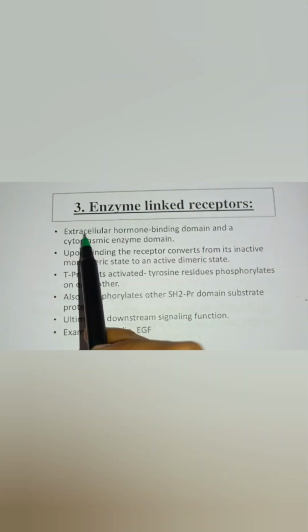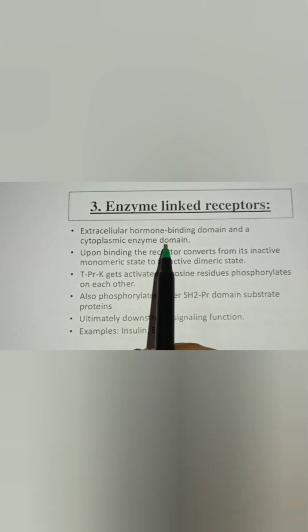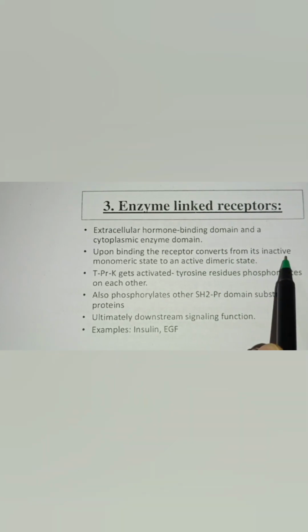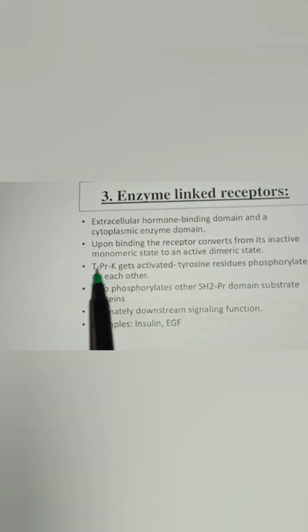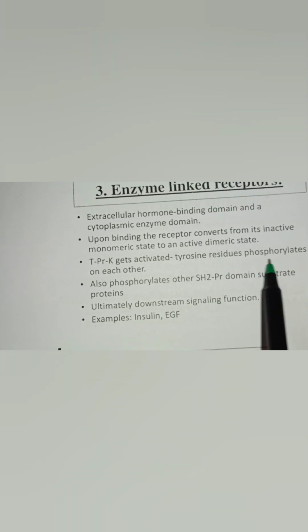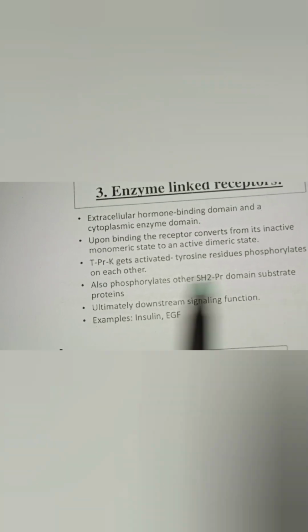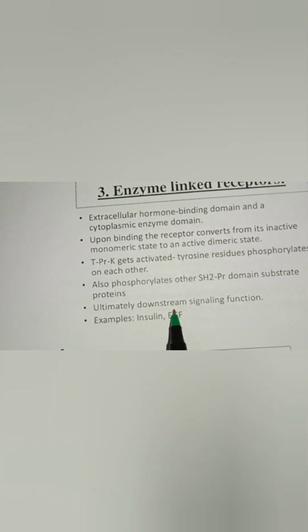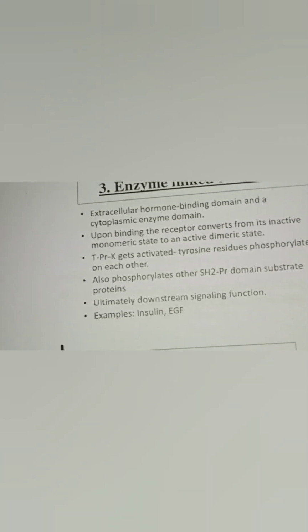Enzyme linked receptor has an extracellular hormone binding domain and a cytoplasmic enzyme domain. Upon binding, the receptor converts from its inactive monomeric state to an active dimeric state. The tyrosine kinase domains activated, tyrosine residues phosphorylate each other. They also phosphorylate other SH2 domain substrate proteins, ultimately producing downstream signaling function. Examples: insulin, EGF.